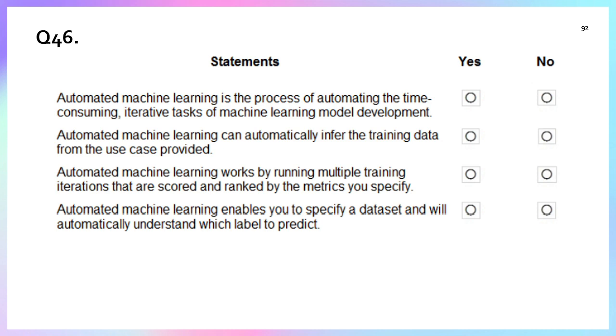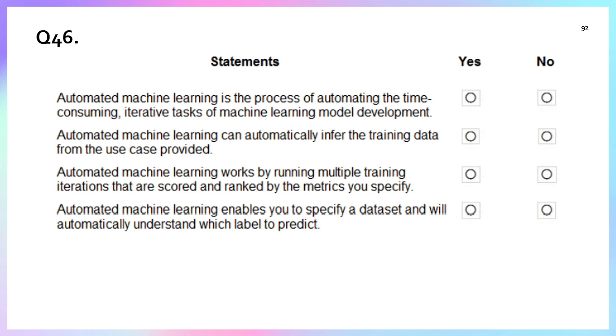Question number 46. This is a statement-based question. We need to select yes or no. The first statement: automated machine learning is the process of automating the time-consuming, iterative tasks of machine learning model development. Yes, this is a true statement. Automated machine learning automates all these iterative tasks, right? Second: automated machine learning can automatically infer the training data from the use case provided? No, we need to provide it, right? So statement two is false.